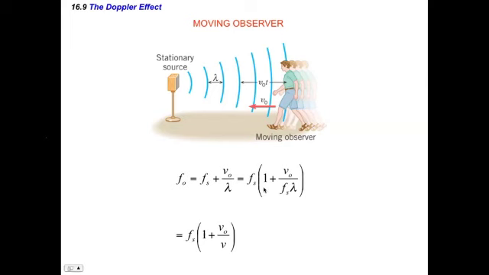If an observer is moving as well, you can get the same effect. An observer moving towards the source is also going to increase the frequency that is heard.